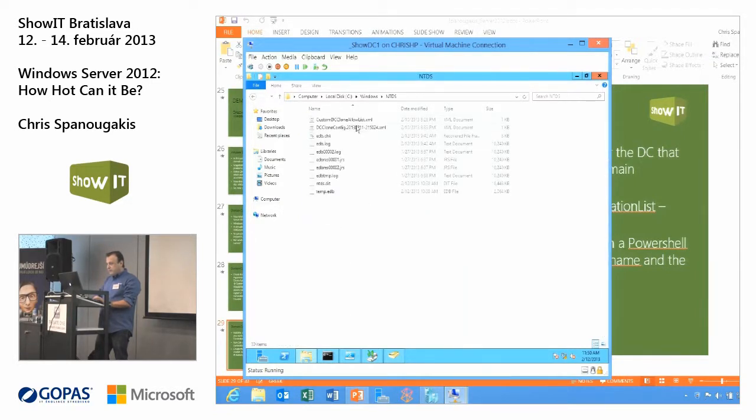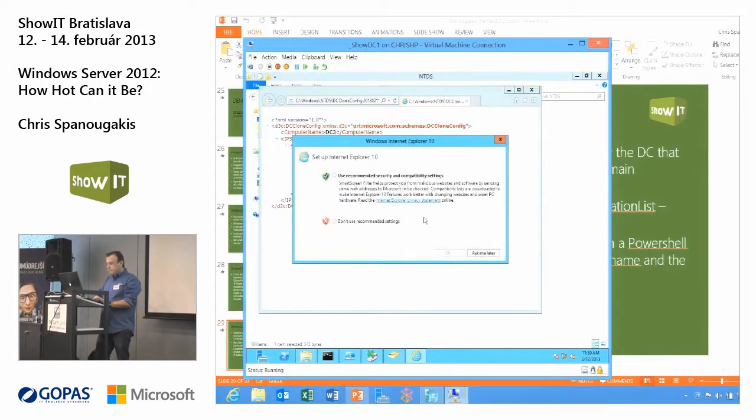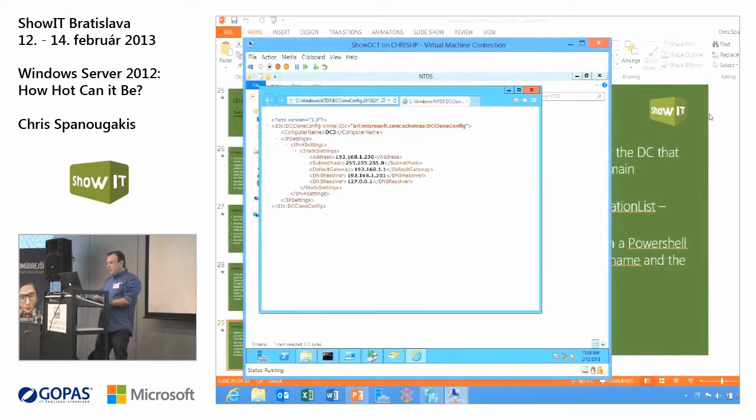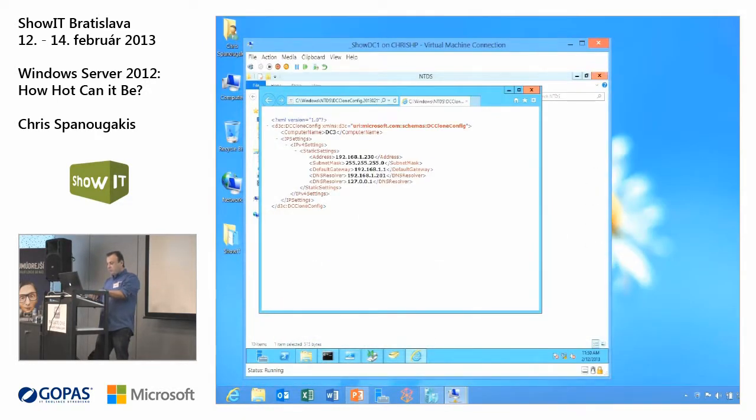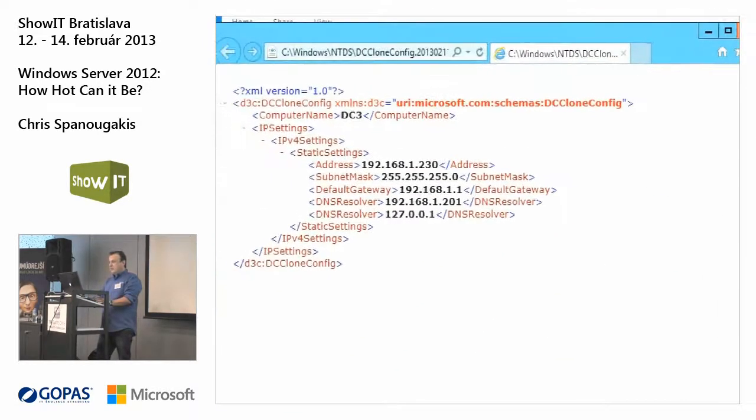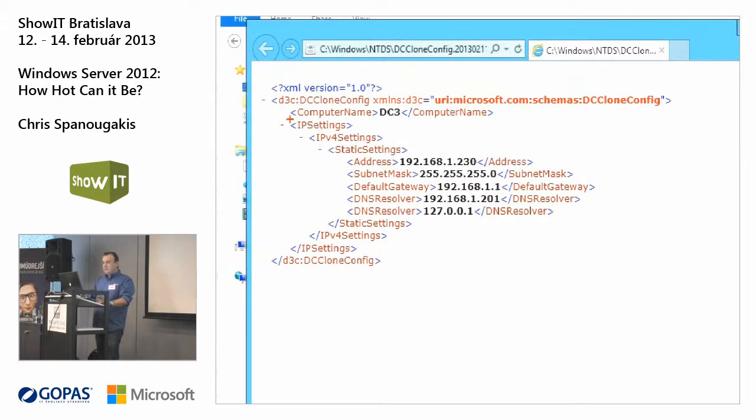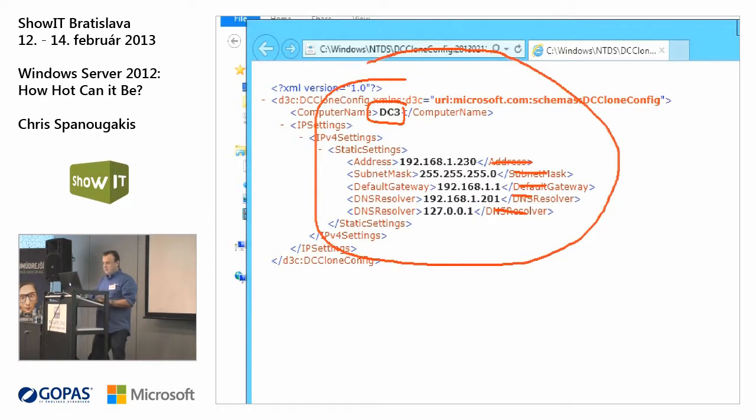Okay. This is the file that I've created with all the settings of the new domain controller. This will be the name of the new domain controller. This will be the IP address, mask, default gateway, and DNS servers. So as soon as you clone this domain controller, it will get these settings.